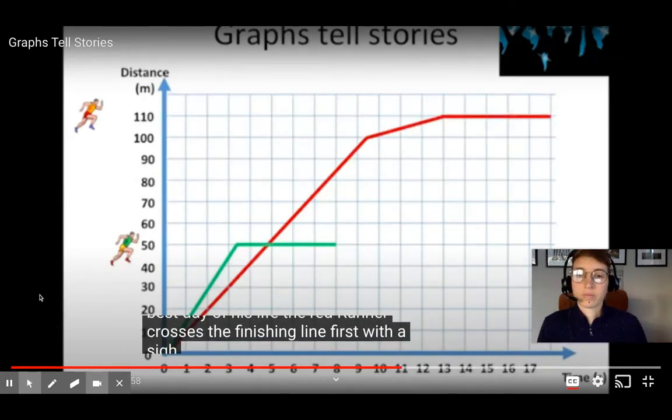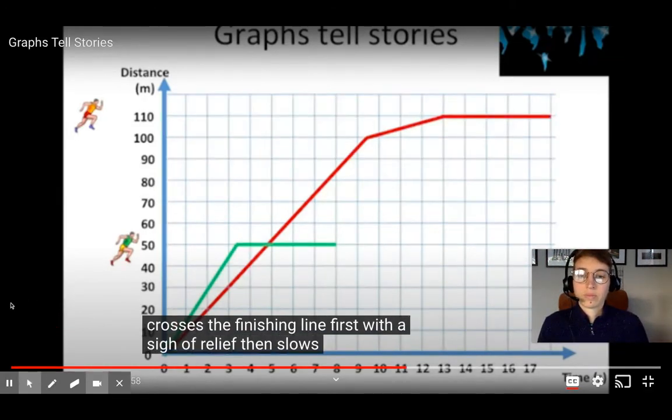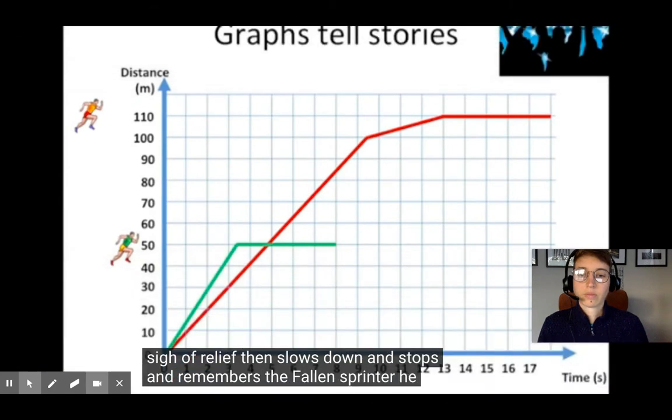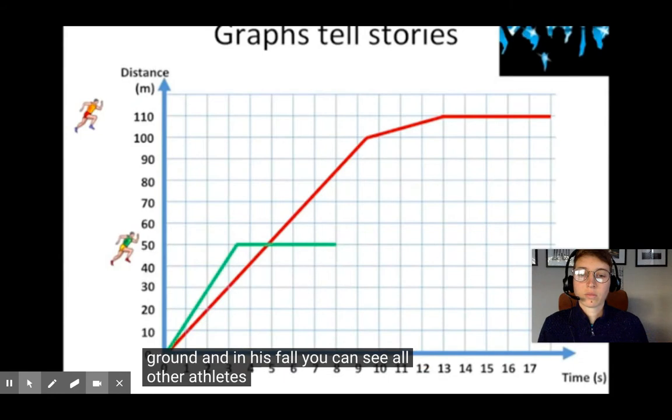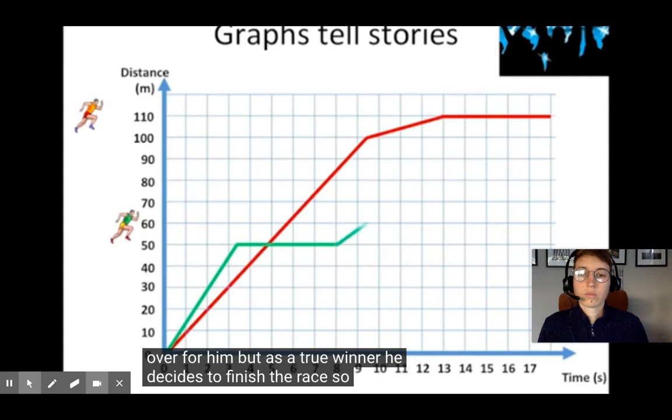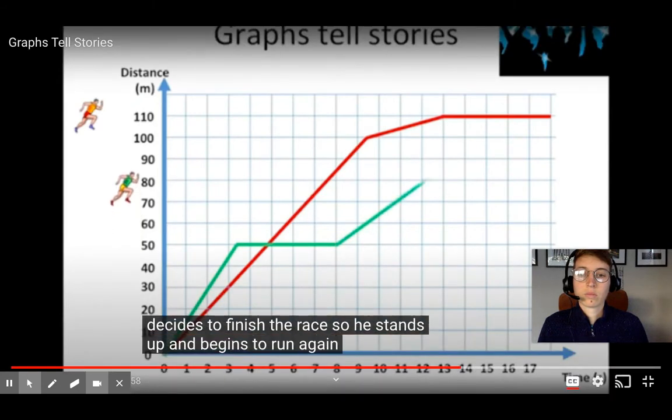First, with a sigh of relief, then slows down and stops and remembers the falling sprinter. He, the unfortunate green runner, lost a lot of ground, and in his fall he can see all other athletes running past him. He has lost about 4.5 seconds and the race is over for him. But as a true winner, he decides to finish the race. So he stands up and begins to run again.